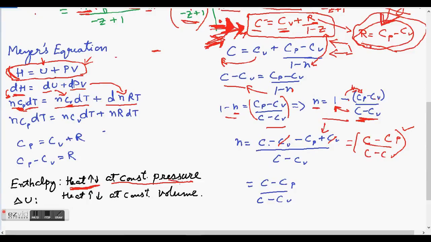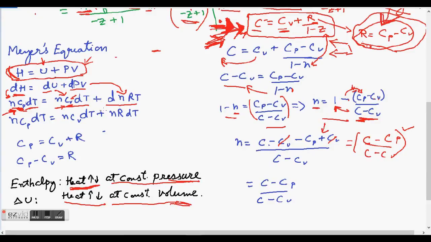Since enthalpy is defined at constant pressure, I am going to take Cp, which is molar heat capacity at constant pressure, and then molar heat capacity at constant volume for delta U, because change in internal energy by definition is heat absorbed or given away at constant volume, right? So that's why molar heat capacity is taken as Cv in this expression.